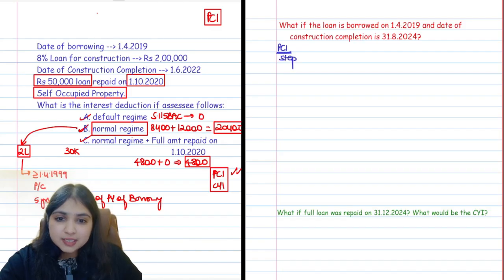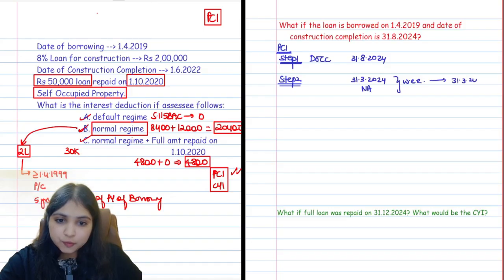What is the first step? The first step is date of construction completion. The construction completion is 31st August 2024. Then comes your second step. Your second step is going to be your preceding 31st March. Just before this, preceding 31st March is 31st March 2024, or date of repayment. Let's say there is no date of repayment. Out of these 2 dates, you will pick whichever is the earlier, guys, which is 31st of March 2024.